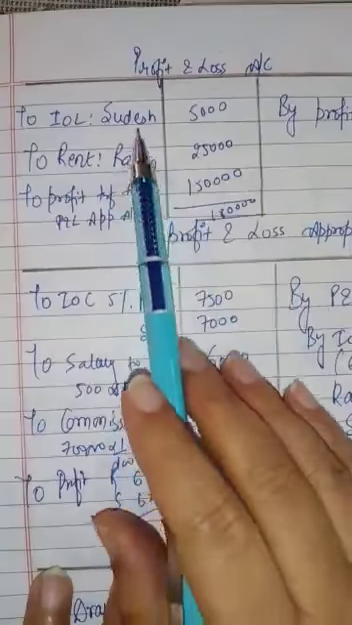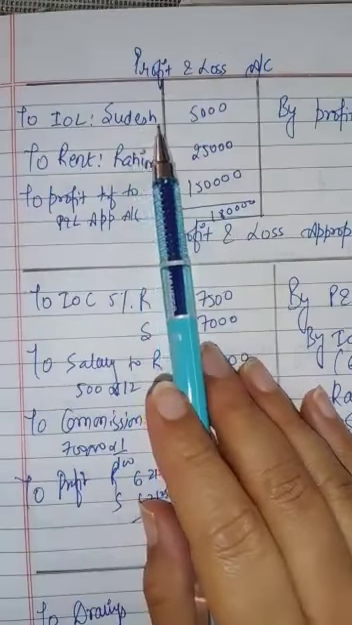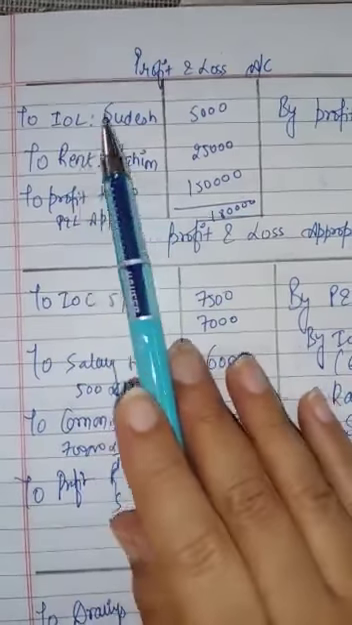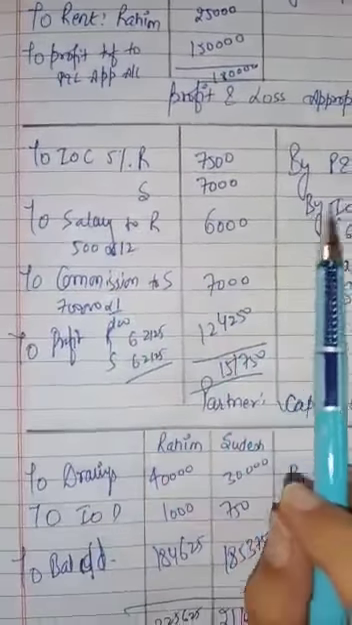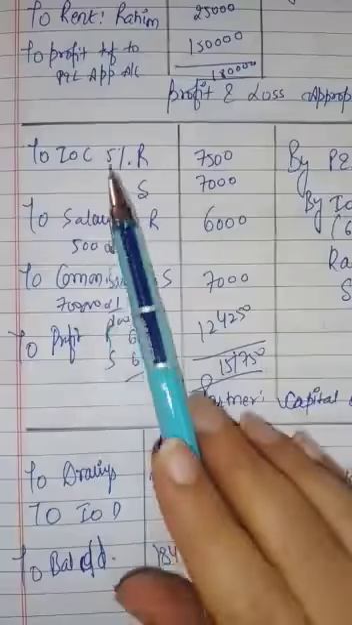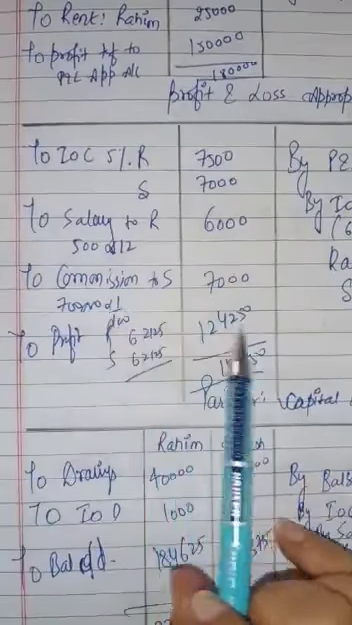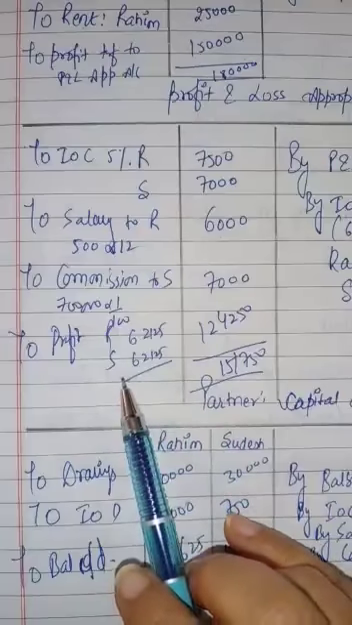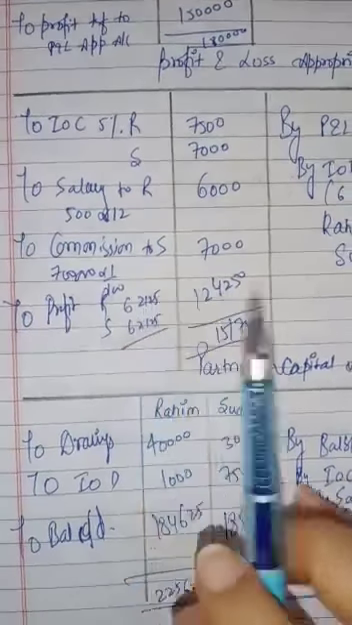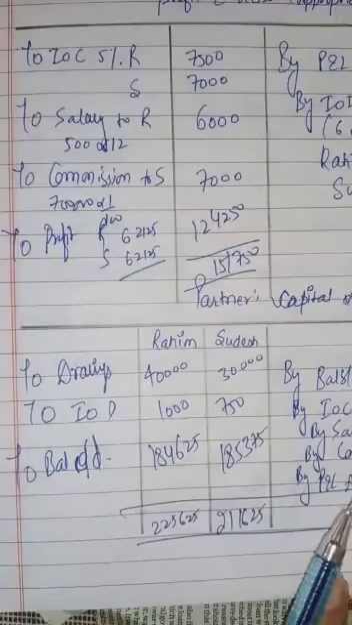In this question we have prepared the profit and loss account just because of two things: interest on loan and rent to a partner. And the profit and loss appropriation account we have prepared for three things: interest on capital, salary and commission. And afterwards we have distributed the profit equally because no ratio was given in the question. And this was your partners' capital account.